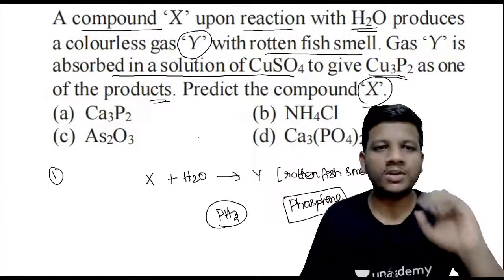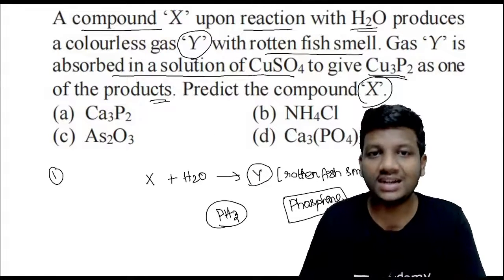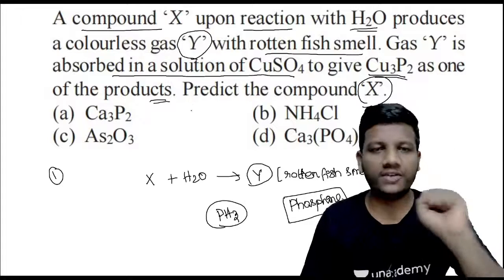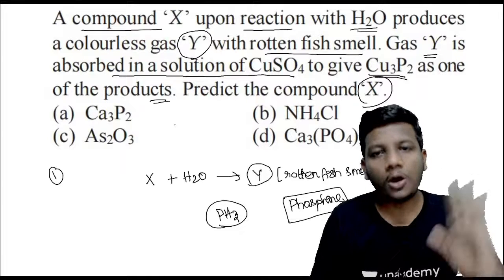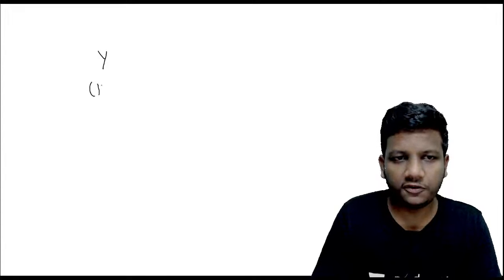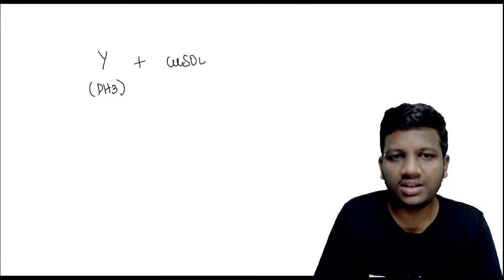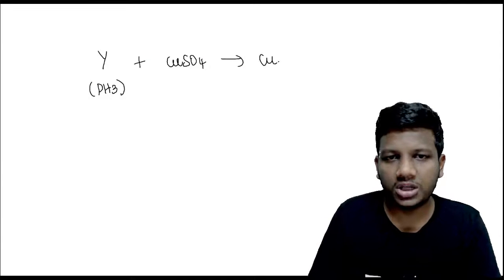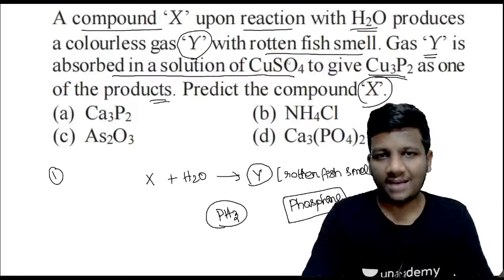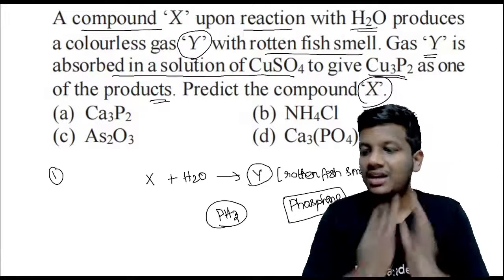Got it, guys? Super. So our product Y should of course be phosphine, because it smells like rotten fish. Now, our gas Y is absorbed in a solution of copper sulfate to give Cu3P2. So our gas Y, the phosphine gas, which is rotten fish smelling, is going to react with copper sulfate solution to give Cu3P2. So it is happening like this. We have got the confirmation that Y is phosphine.